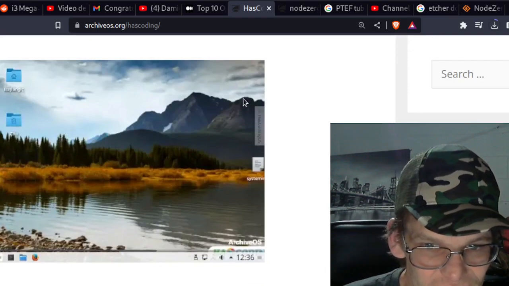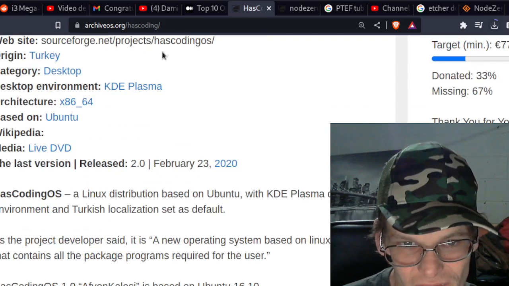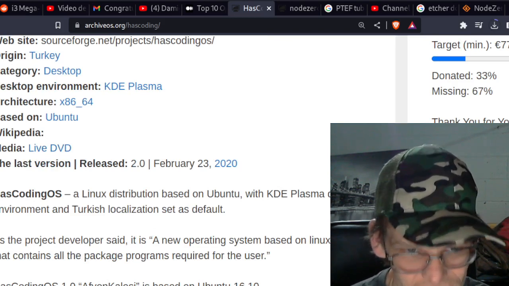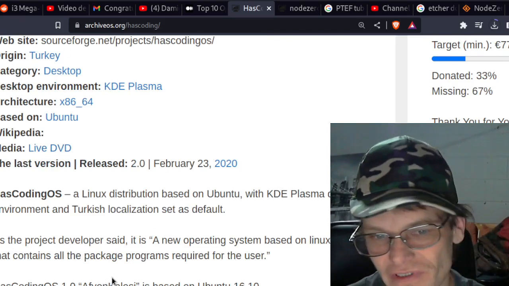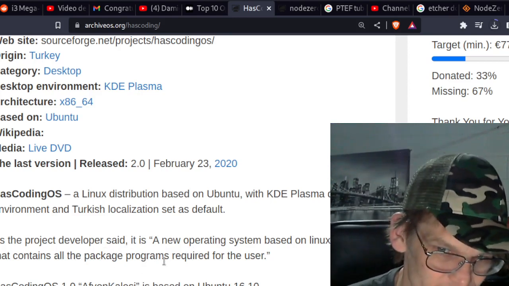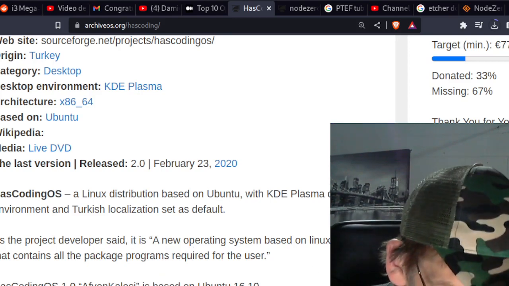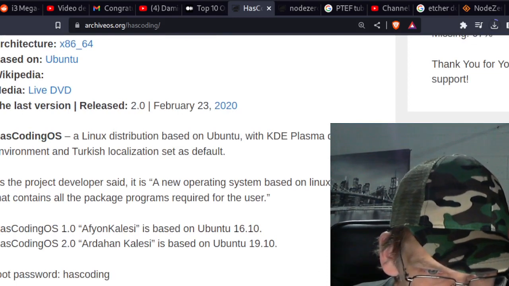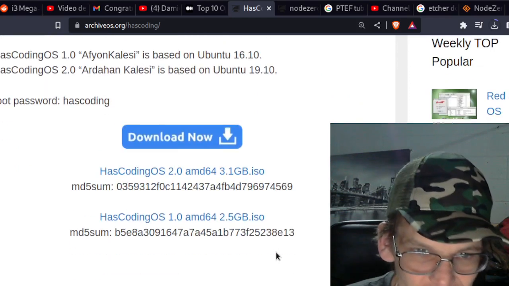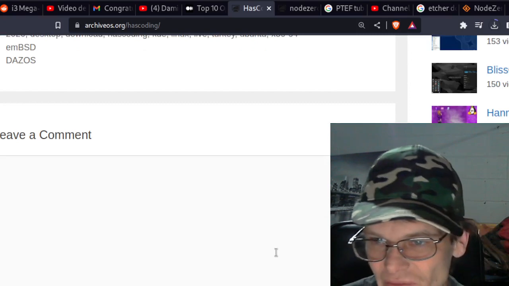Look, it's a basic system here. That's coding, Turkey, desktop KDE Plasma. I don't like KDE. Distribution, environmental localization. As the project developer said, it's a new operating system based on Linux GNU that contains all package programs required for the user. Has Coding OS 1.0 based on Ubuntu. Has Coding OS 2.0 based on Ubuntu. Has Coding. This is nothing about Python.